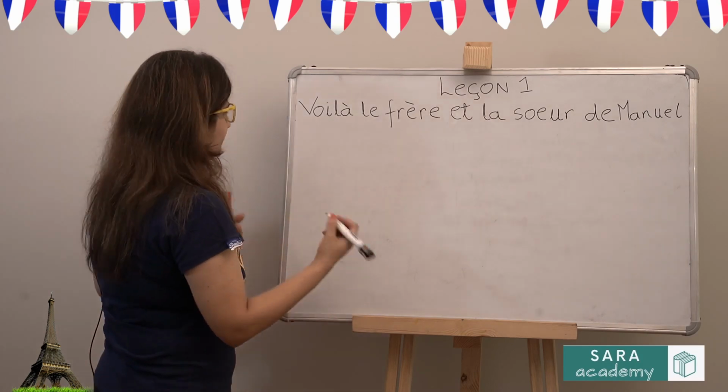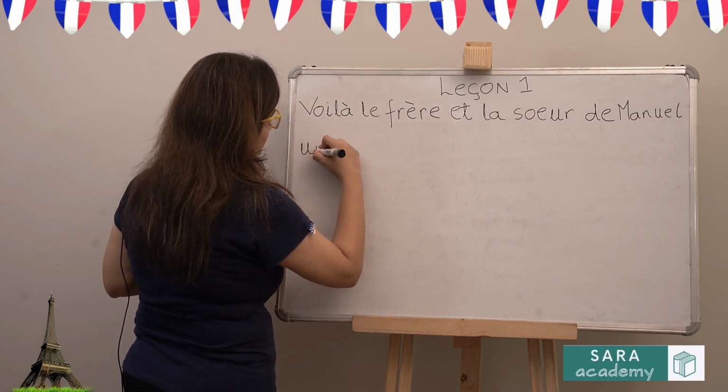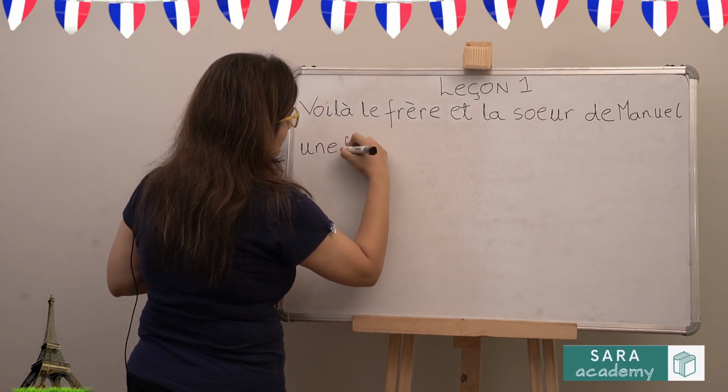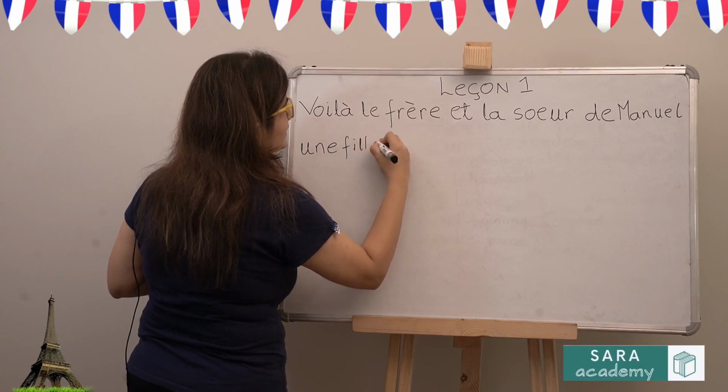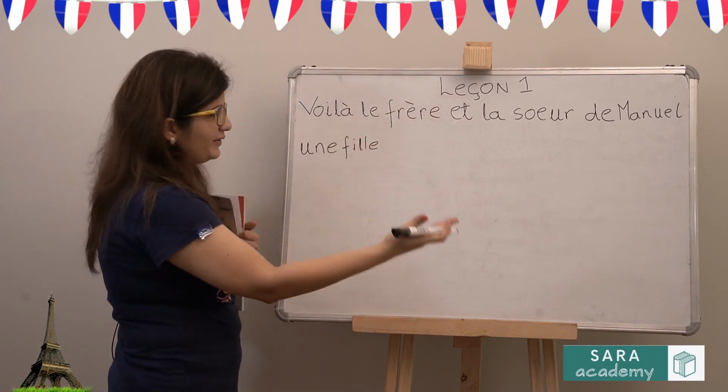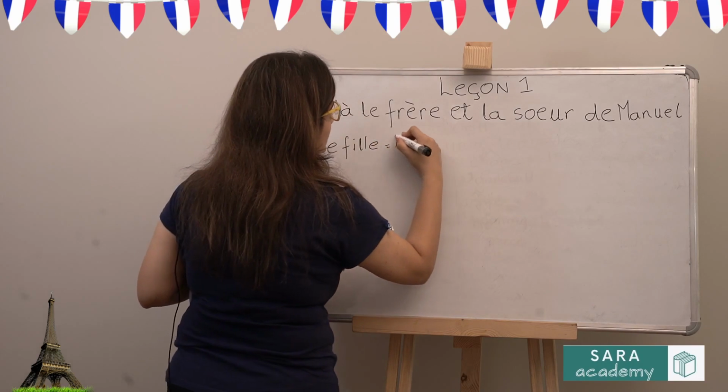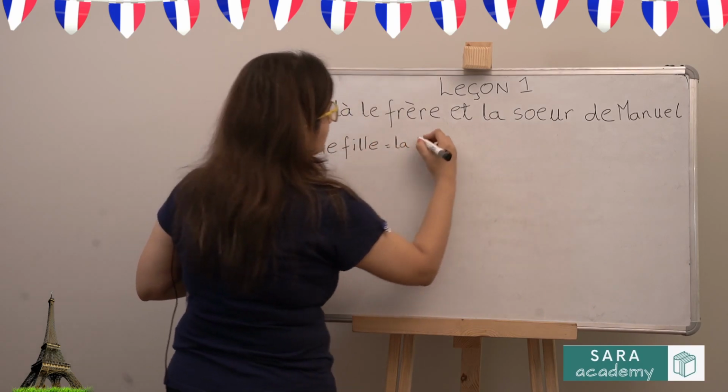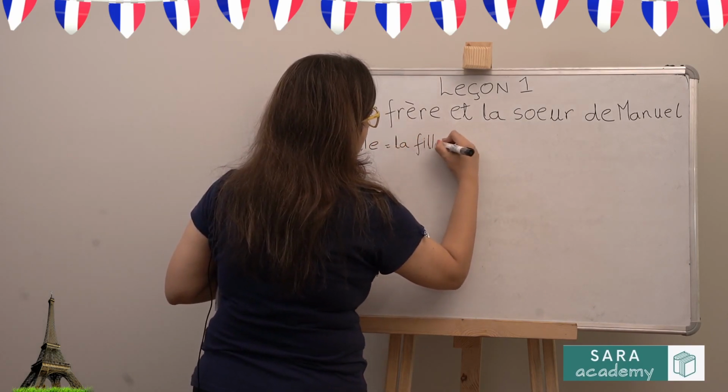So for example, if they give you une fille, a girl, and you have to convert this into a definite article, so une will become la and fille will remain as it is.